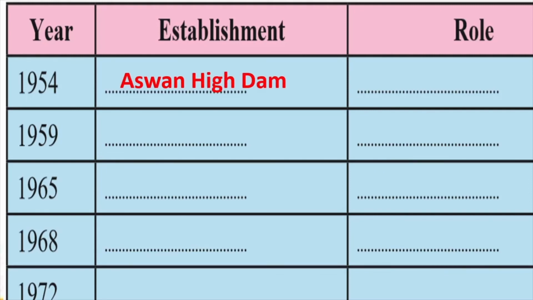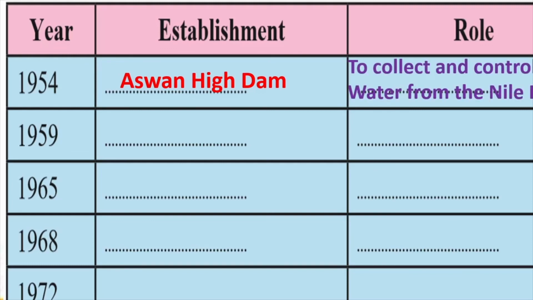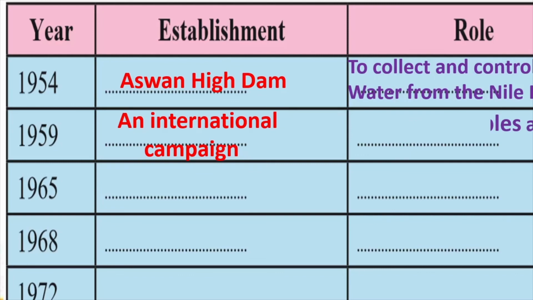So in 1954, they proposed to build the Aswan High Dam. Okay, why did they want to build it? To collect and control water from the Nile River. In 1959, an international campaign came into existence. Why? Because they wanted to protect the temples. I showed you pictures also of the temple. They wanted to protect the symbol, Abu Simbel temples, and also the artifacts which were there in the temple.